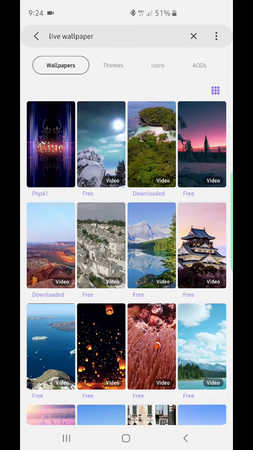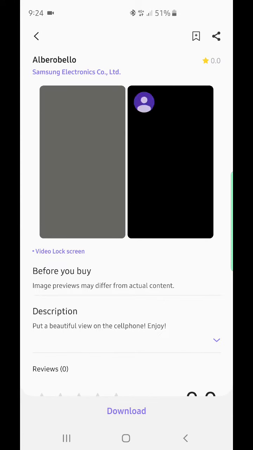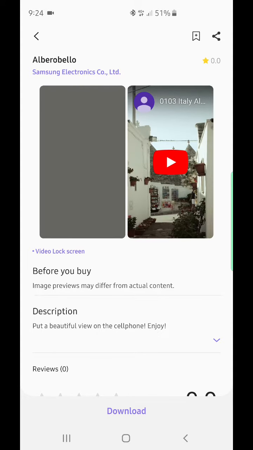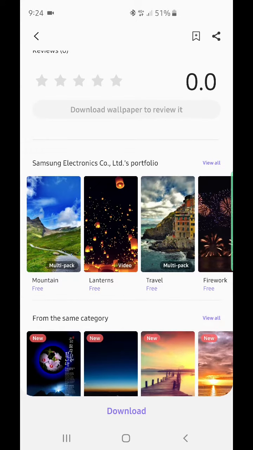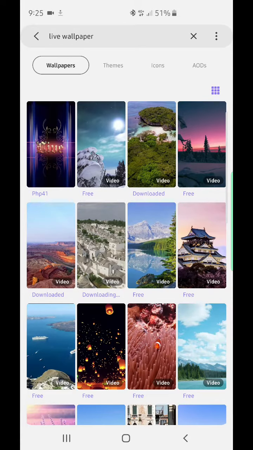So I wanna make some example. I will choose this. And then just click download. So the file is 90 MB long, so I'll just cancel it. I have already downloaded some live wallpapers, so I want to show you how to install this. Then I'm gonna go back.